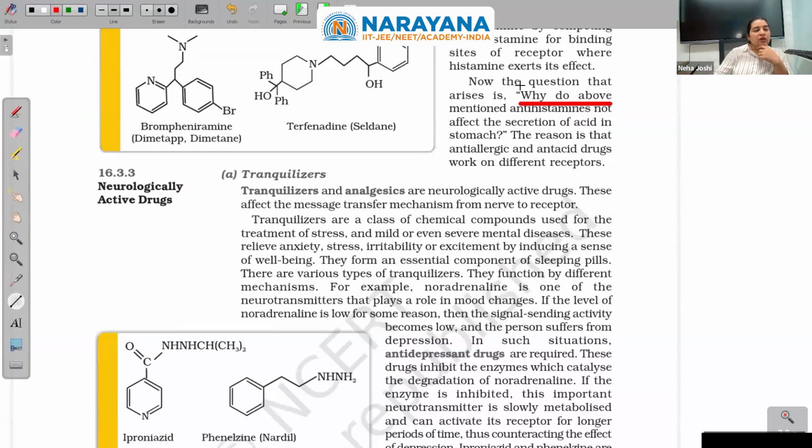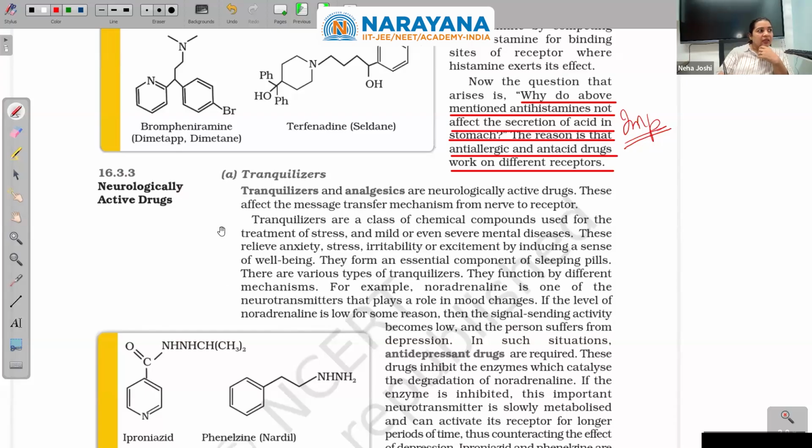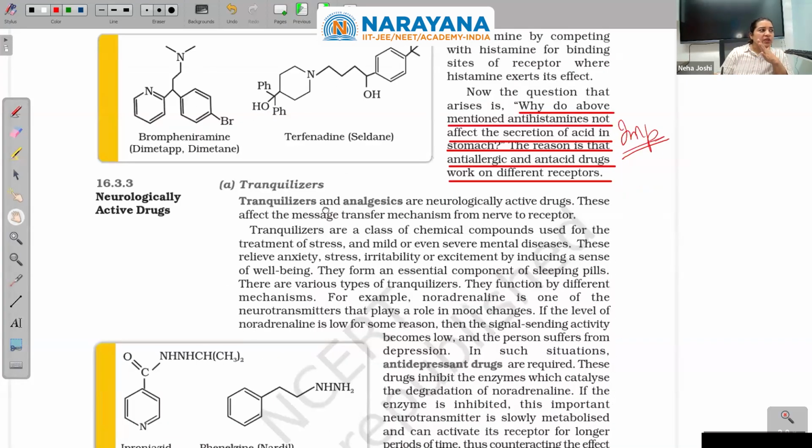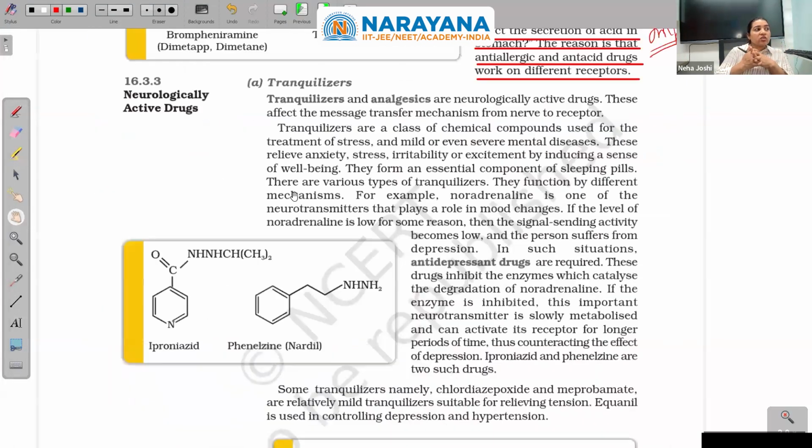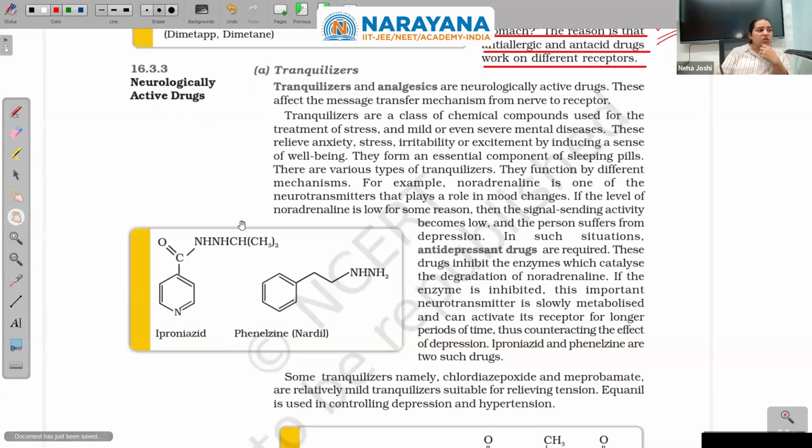If ultimately these are all functioning in the same way, that might be our thought, but no. If you are having something as an anti-allergic, it is also an antihistamine. And if you are having an antacid, that is also an antihistamine. But if you are taking it for allergy, it won't affect your acid or stomach pH because of this. No need to learn the structures, just as much as you can. If the structure is given, how you will behave is more important. A few structures that could be important, we'll discuss.